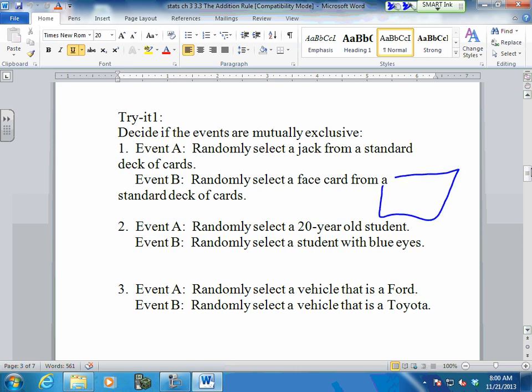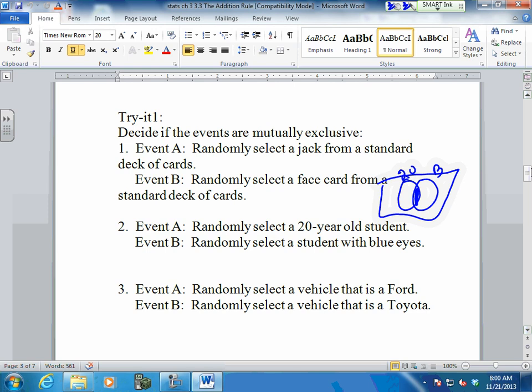Think of Venn diagrams. I'm such a math person, I'm always thinking Venn. This is 20. This is blue. Can they overlap? If you can see the overlap in it, they are not mutually exclusive. Can I do 3? Go ahead, Darian.